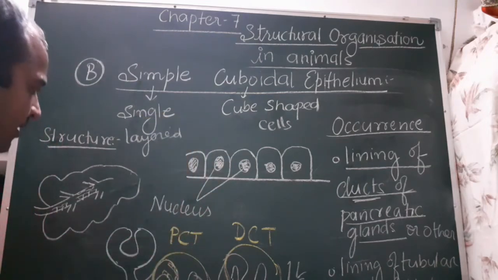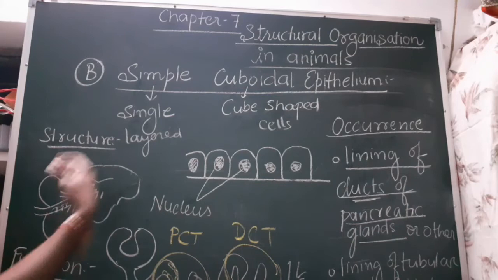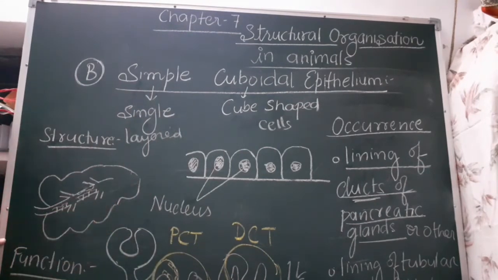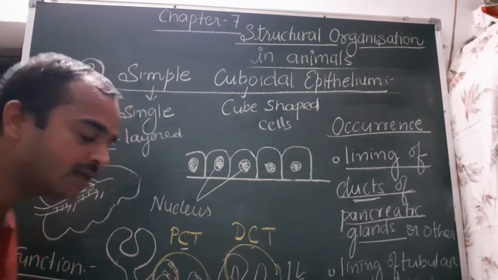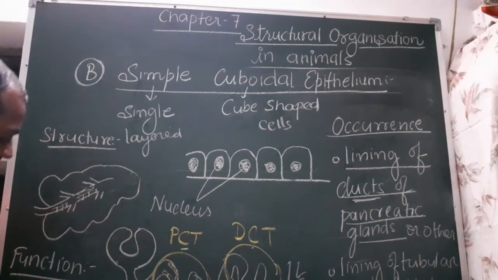So you can easily find out the function of these cuboidal cells, because in case of pancreas the function is secretion, so it performs the function of secretion. Along with that, in case of PCT and DCT, it is involved in the absorption process, so the next function is absorption. So the simple cuboidal epithelium is involved in the function of secretion and absorption.